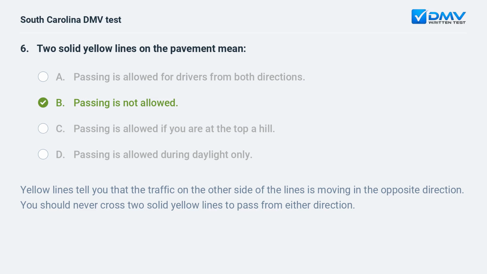Yellow lines tell you that the traffic on the other side of the lines is moving in the opposite direction. You should never cross 2 solid yellow lines to pass from either direction.